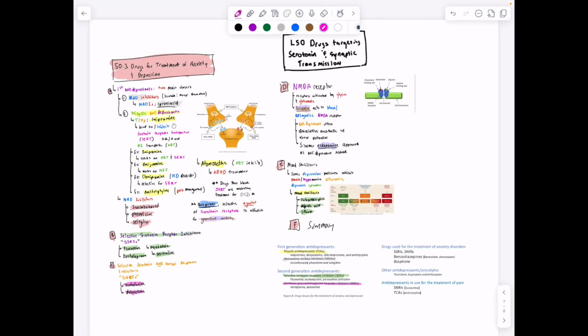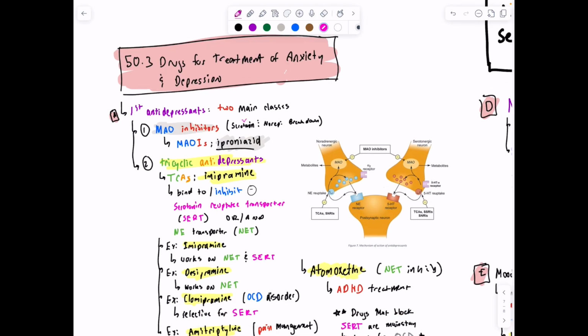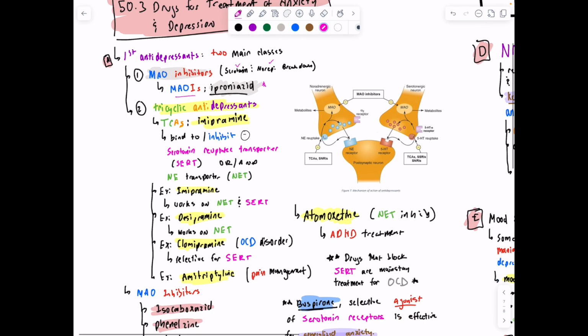We're trying to go to treatment of depression and anxiety. Our first antidepressants were to basically maintain serotonin and norepinephrine. So you have two main classes. You have MAO inhibitors. Remember, MAO breaks down serotonin and norepinephrine. So MAO inhibitors, MAO-Is, our primary drug is iproniazid. Then we also have tricyclic antidepressants, TCAs, and our primary one is imipramine, and that binds to and inhibits the serotonin reuptake transporter and or the norepinephrine transporter. So basically they maintain the amount of serotonin and norepinephrine in the synaptic cleft. And MAO inhibitors are just saying, hey, stop breaking down my serotonin and norepinephrine.